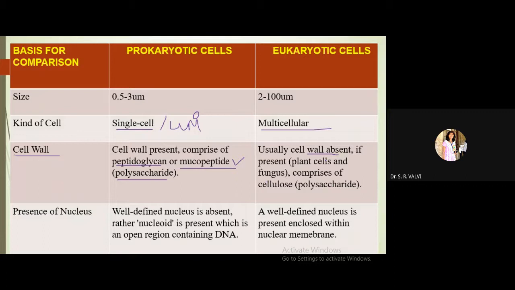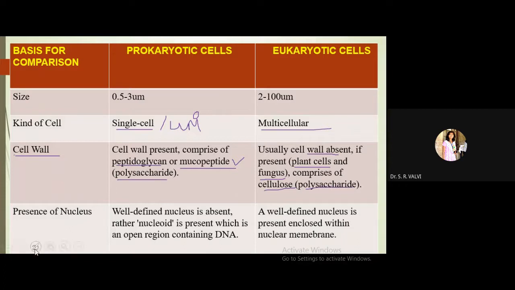So cell wall is particularly present in whom? Plant cell as well as in fungus, right? In a plant cell, it is made up of cellulose. It is again one kind of polysaccharide. Please do remember, in case of fungus it is made up of chitin. Chitin is the chemical component which is present in the cell wall of fungus, right? In case of plant cell, it is made up of cellulose, and in case of prokaryotic cell, you have to remember it is made up of peptidoglycan.